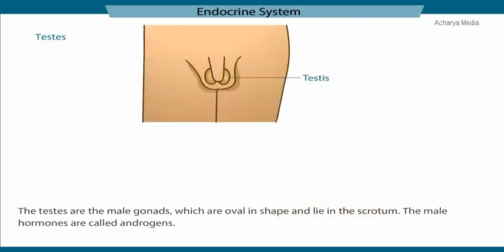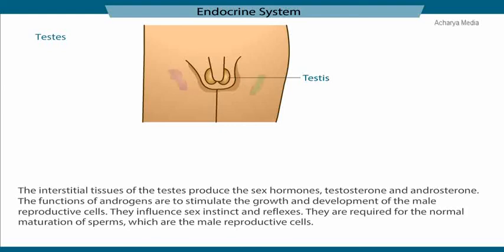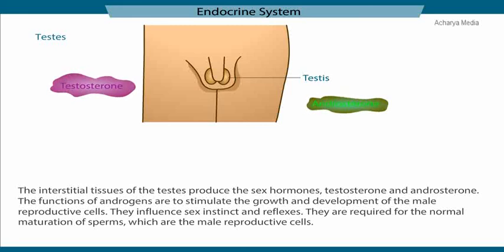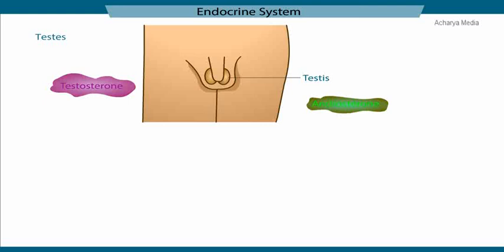The testes are the male gonads, which are oval in shape and lie in the scrotum. The male hormones are called androgens. The interstitial tissues of the testes produce the sex hormones testosterone and androsterone. The functions of androgens are to stimulate the growth and development of the male reproductive cells. They influence sex instinct and reflexes. They are required for the normal maturation of sperms, which are the male reproductive cells.